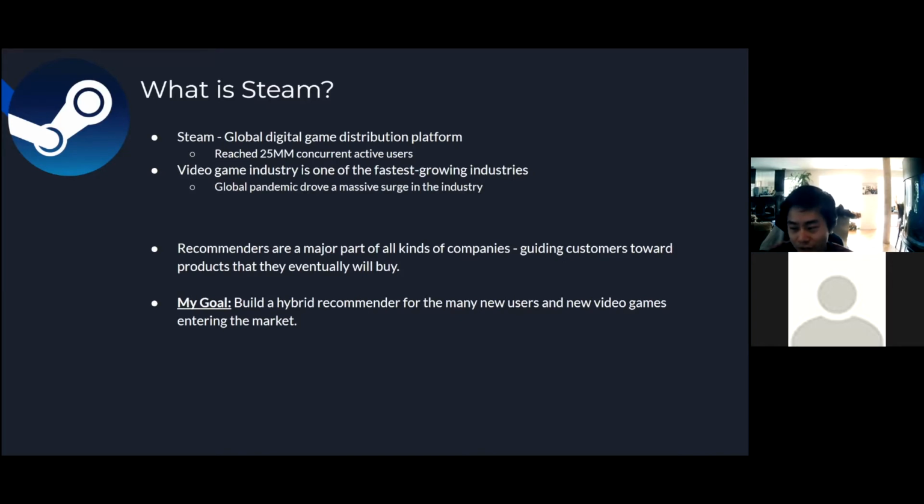Now, recommenders are actually a major part of lots of different kinds of companies. They're really crucial for helping guide customers toward products that they may eventually spend money on. So for this project, I really wanted to build a hybrid recommender system for all these new users and new products entering the games market.